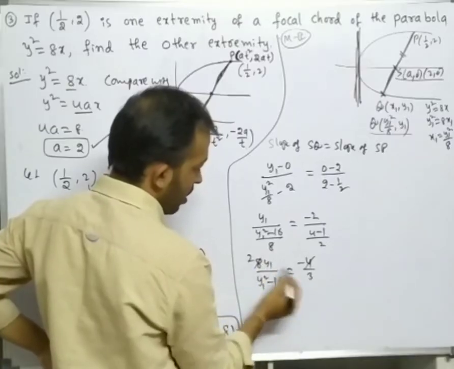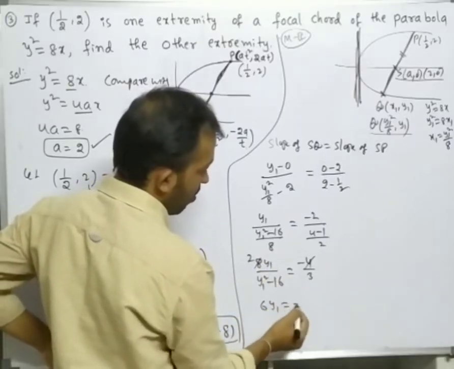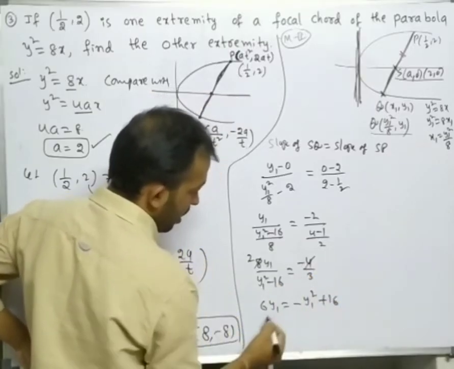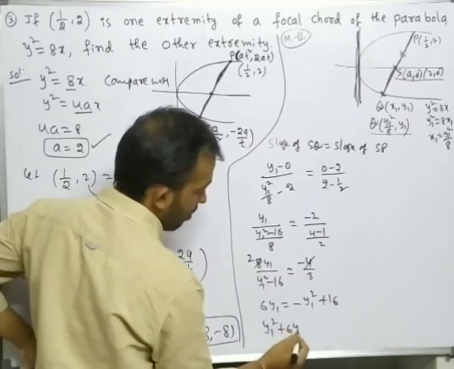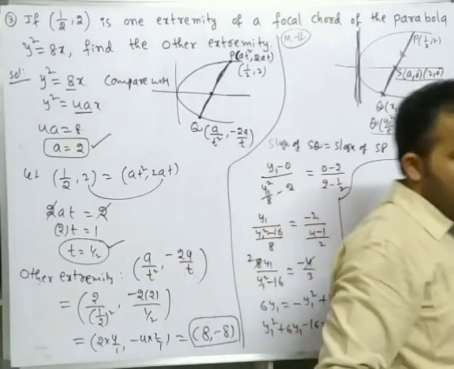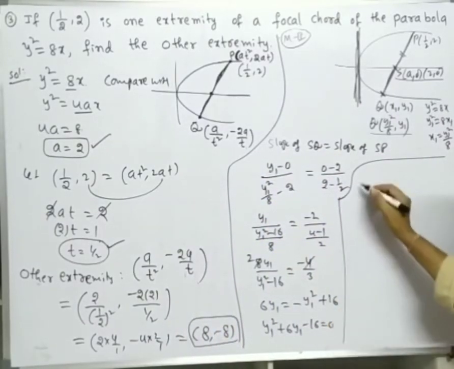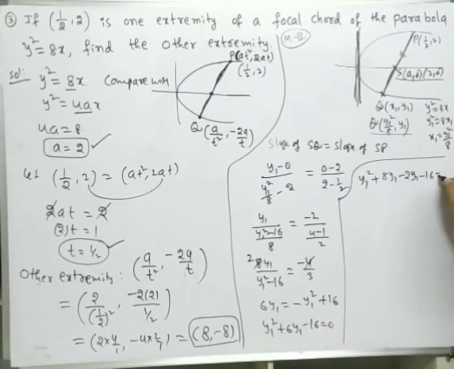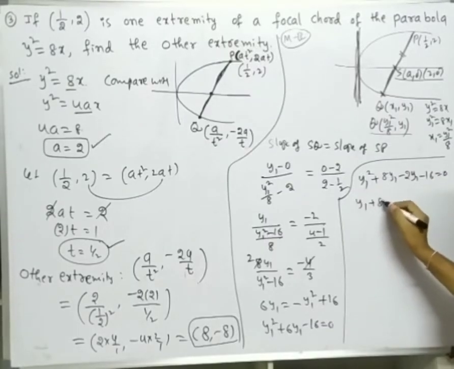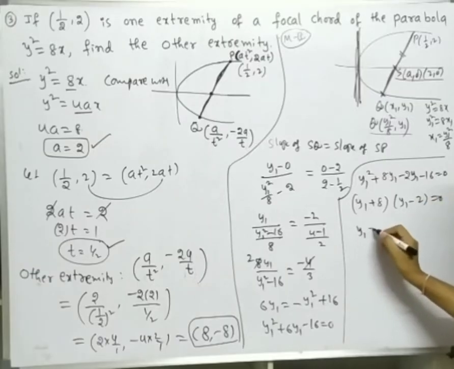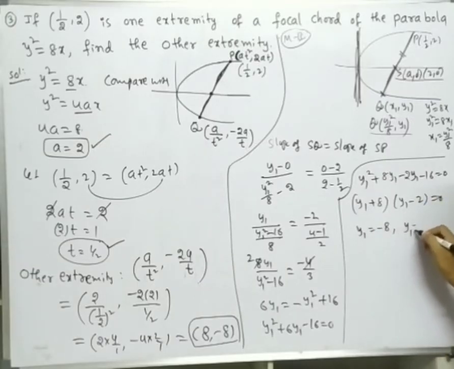Do cross multiplication: 3 into 8y1, that is 24 y1, is equal to minus 4 into y1 square minus 16. Bring to the left side: y1 square plus 6y1 minus 16 is equal to 0. Right, now factorize this one. Y1 square plus 8y1 minus 2y1 minus 16 is equal to 0. (Y1 plus 8) into (y1 minus 2) is equal to 0. From this you will get y1 is equal to minus 8, y1 is equal to 2.